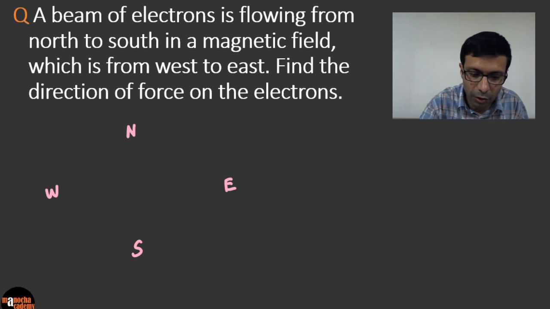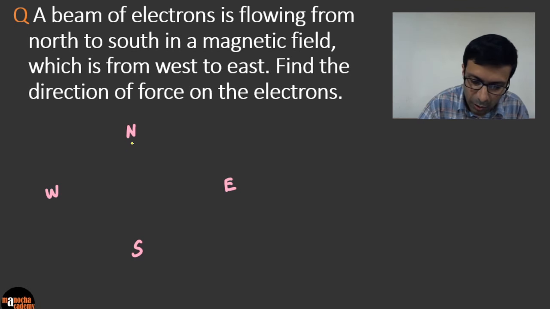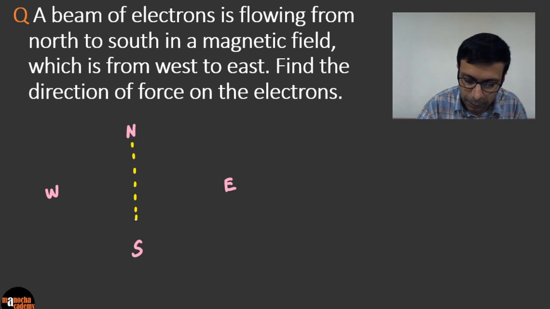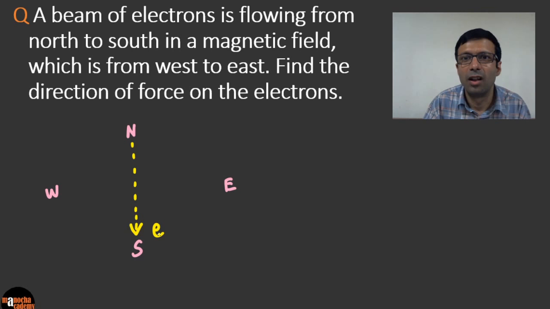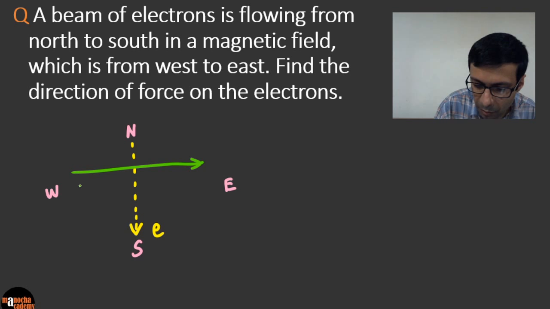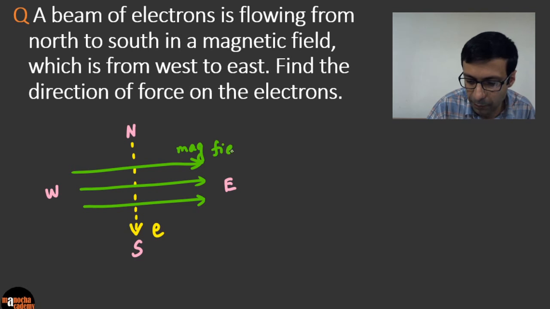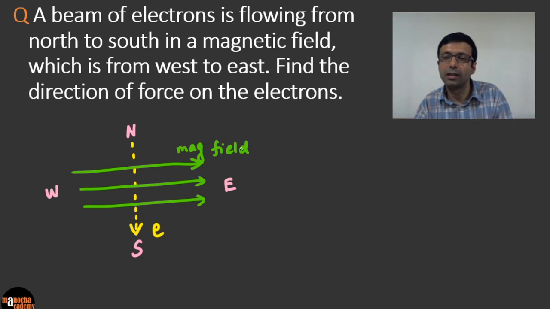A beam of electrons, okay, is flowing from north to south. So let's draw our electron beam here. So that's our beam of electrons moving from north to south in a magnetic field which is from west to east. Okay, so our magnetic field is from west to east. So this is our magnetic field in the green color. Okay, and electron flow is in the yellow color.